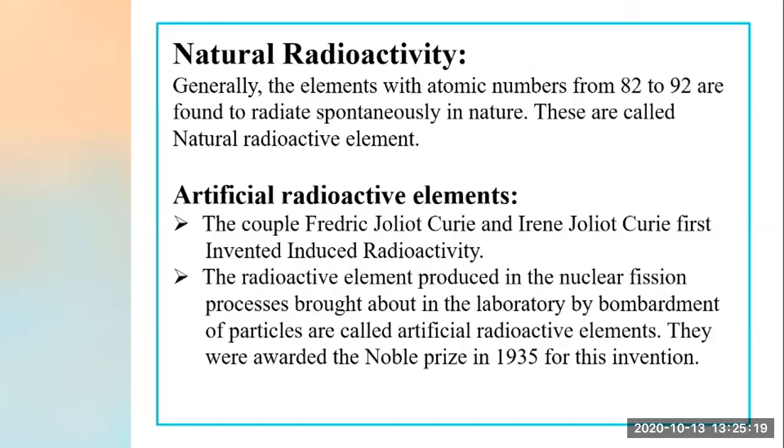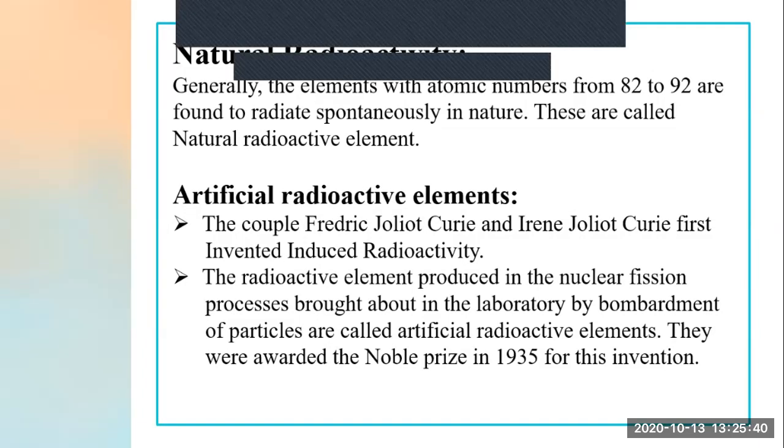They are those elements which have atomic numbers from 82 to 92, and they radiate spontaneously in nature. Naturally, automatically, they radiate radiation.